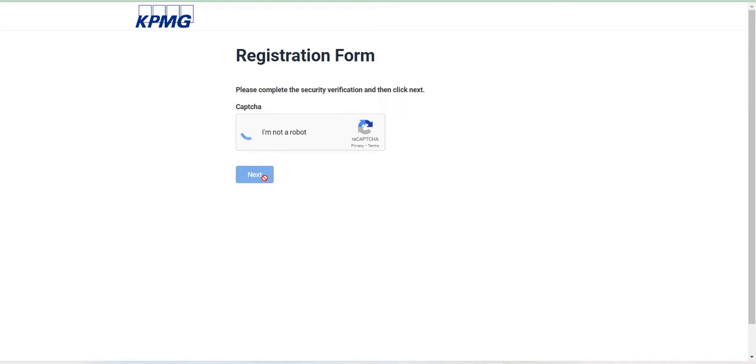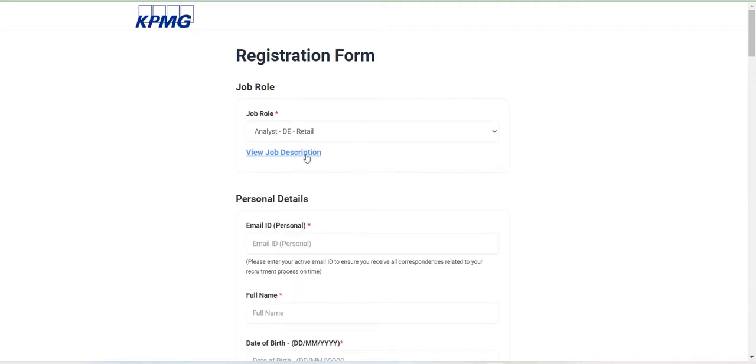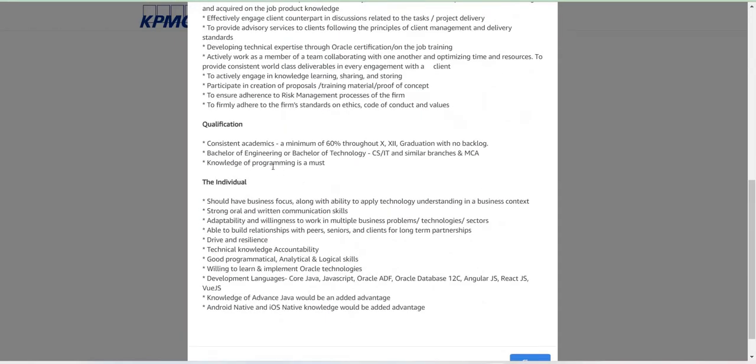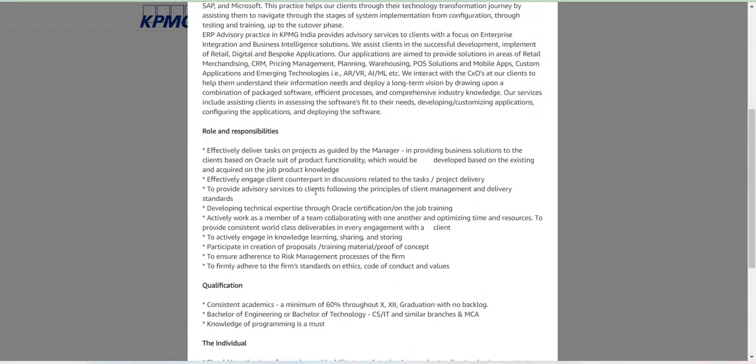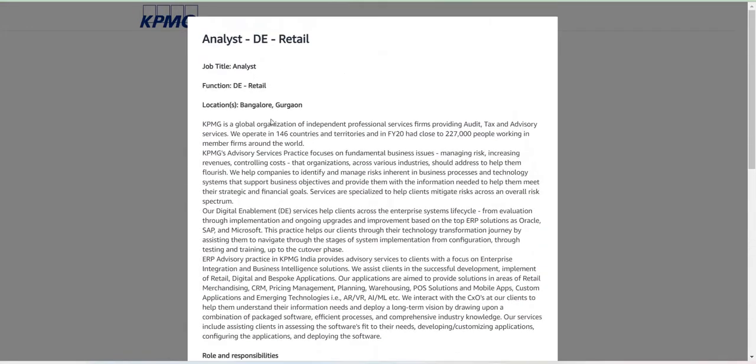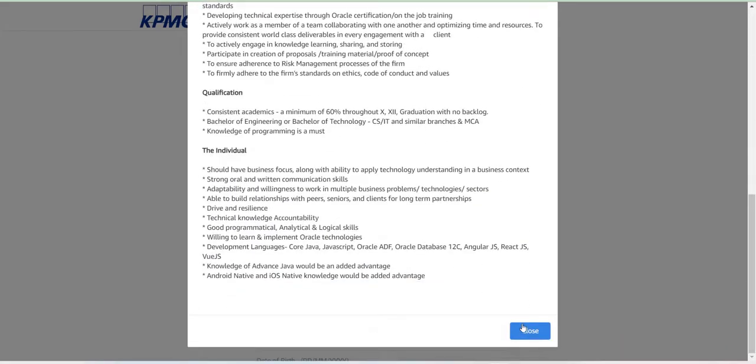So I just want to click here and click next, and just wait a minute guys, it's loading. Yeah, this is the job description they are mentioning here. The role and responsibility, the eligibility: 60% from 10th to 12th, no active backlogs, bachelor's in CSIT, MCA candidates must apply. Knowledge in programming is a must, so it should be C, C++, Java, Python, any language. Location only Bangalore, Gurgaon; you can change it to your own places, Andhra, Kannada, Telugu, Malayalam, it's your wish. Job will be analyst and the technical role. And all the eligibility criteria they mentioned here.